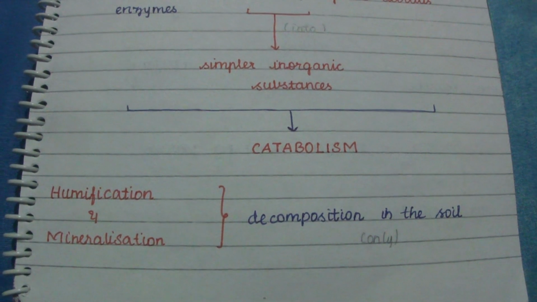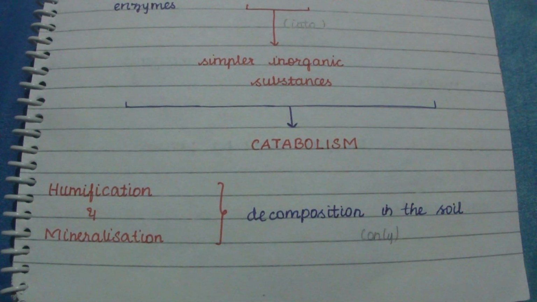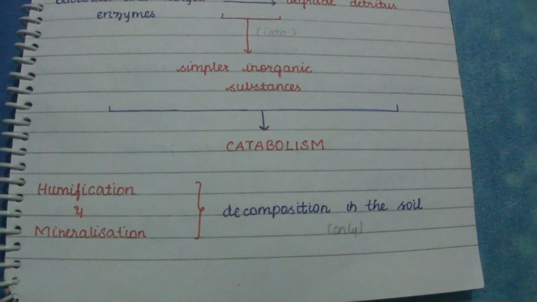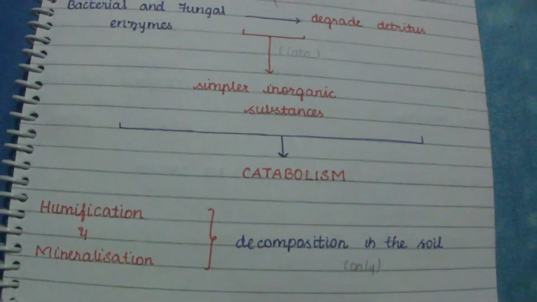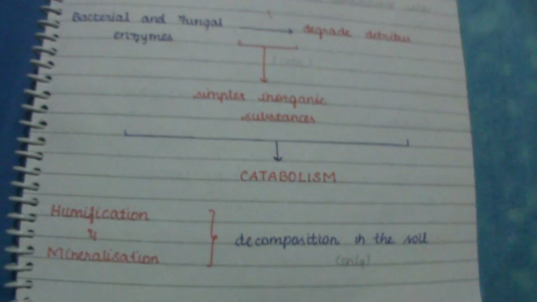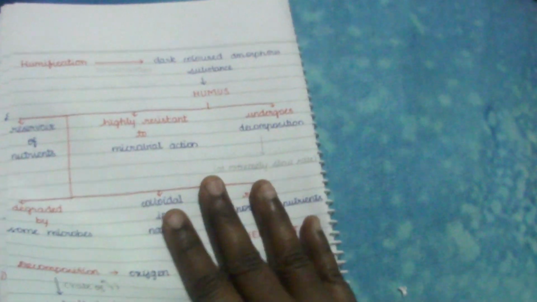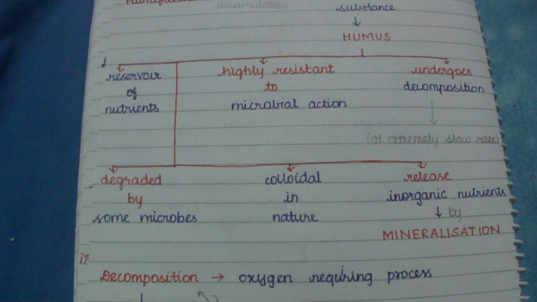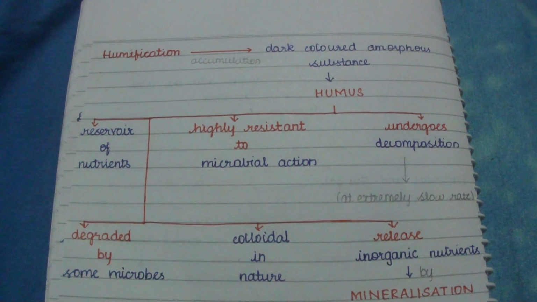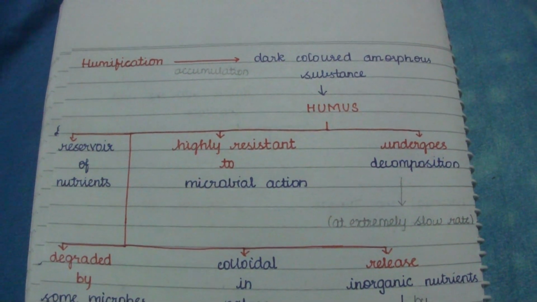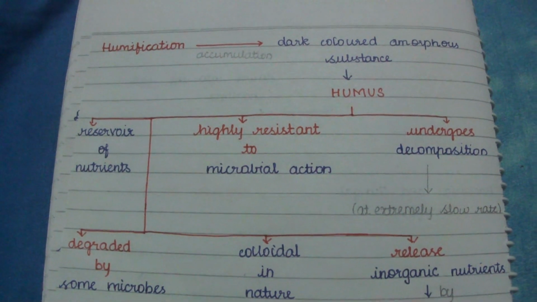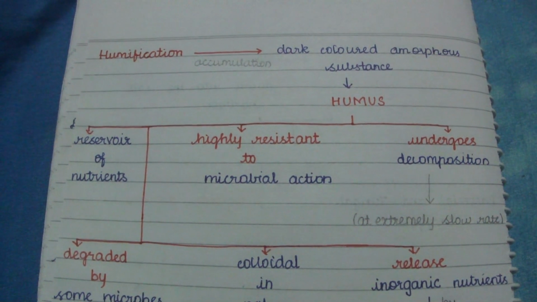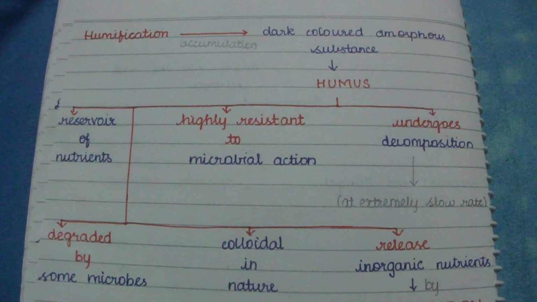So the decomposition operates simultaneously on the detritus. Here, humification and mineralization occur during the process of decomposition in the soil. Humification leads to the accumulation of a dark colored amorphous substance, which is humus. This accumulation is done in the process of humification.